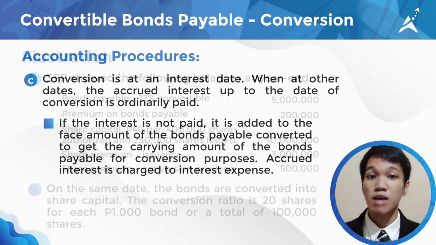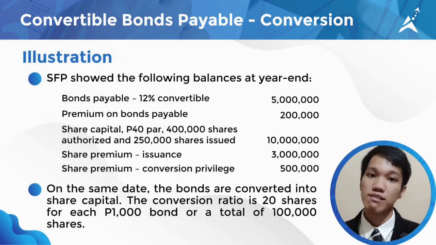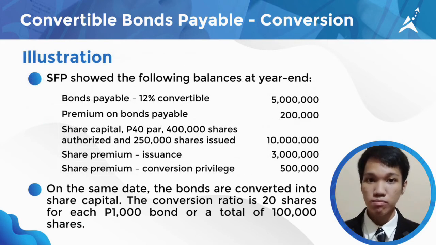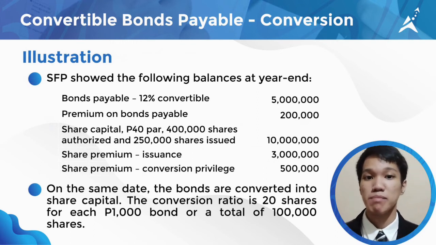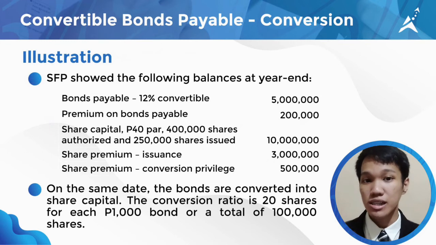Let's try to discuss some illustration to better understand conversion. The statement of financial position showed the following balances at year end as presented here. On the same date, the bonds are converted into share capital.